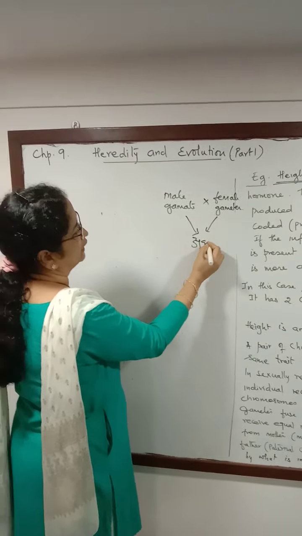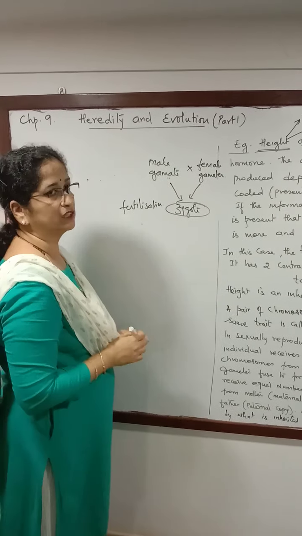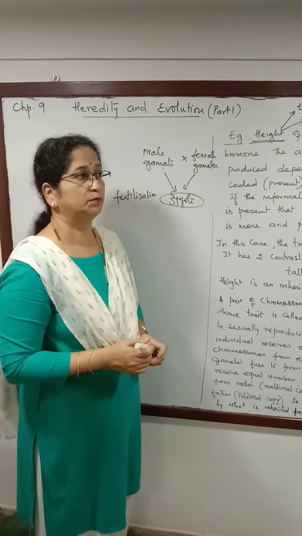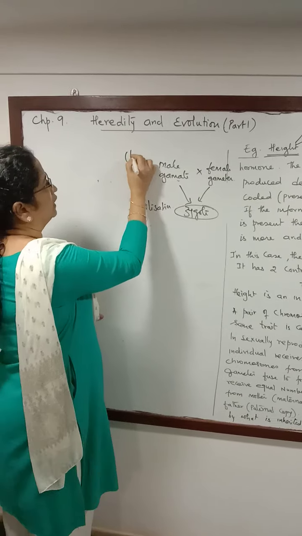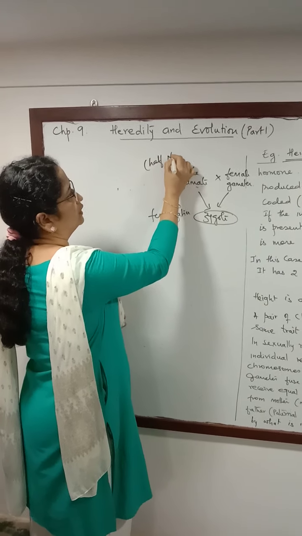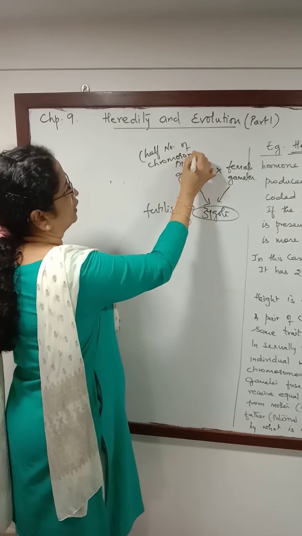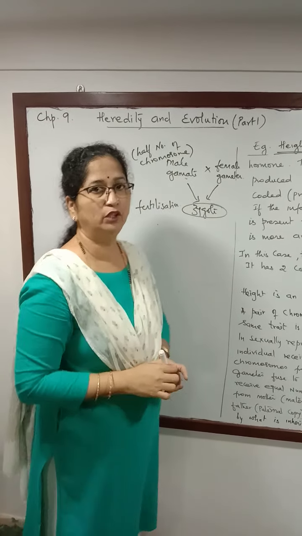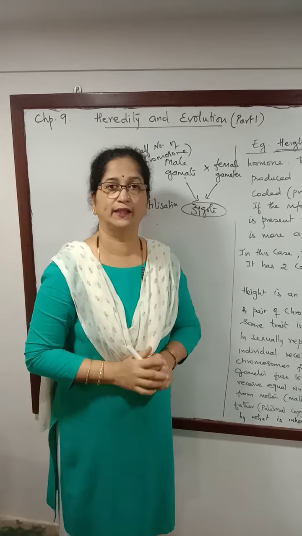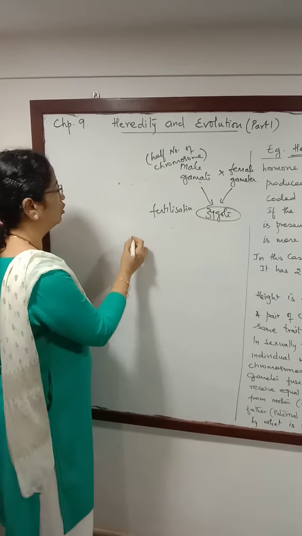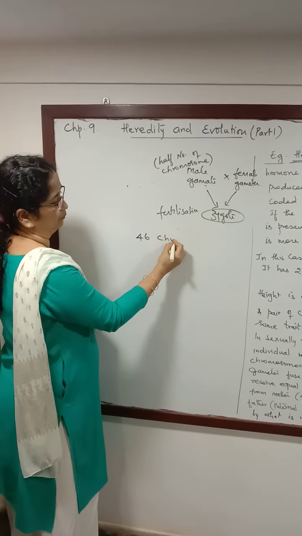Now we have said that these gametes are specialized cells. Specialized because they contain only half the number of chromosomes that are present in the body cell of an organism. In human beings, there are 46 chromosomes in all our body cells.